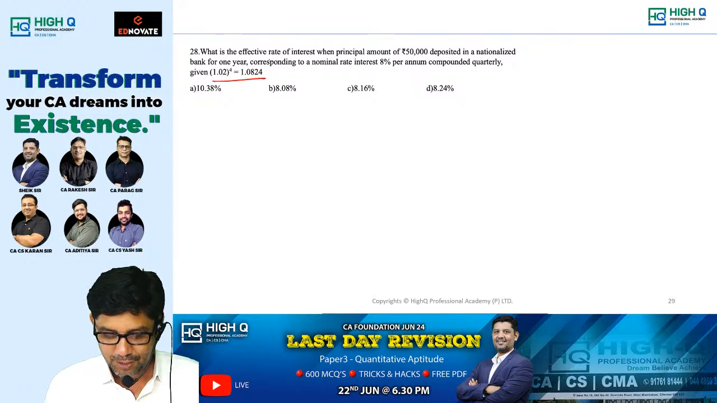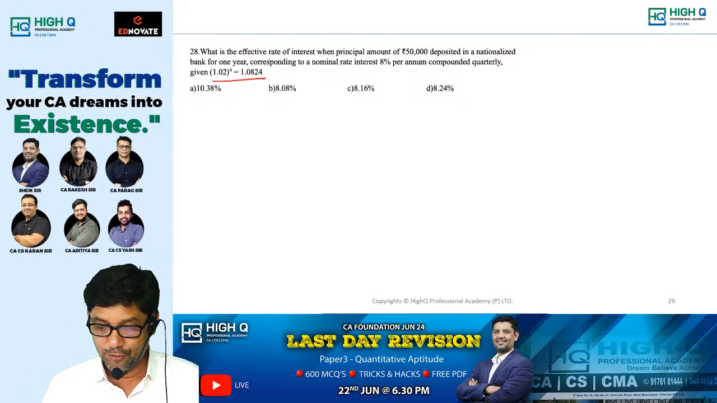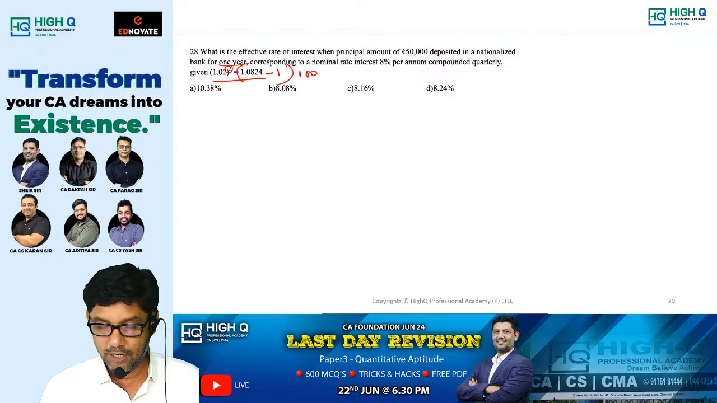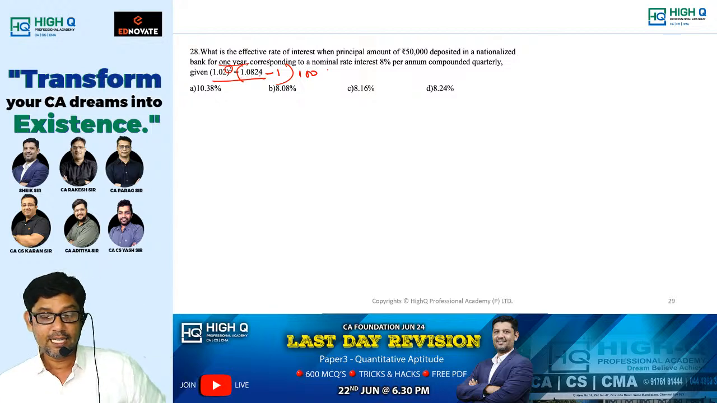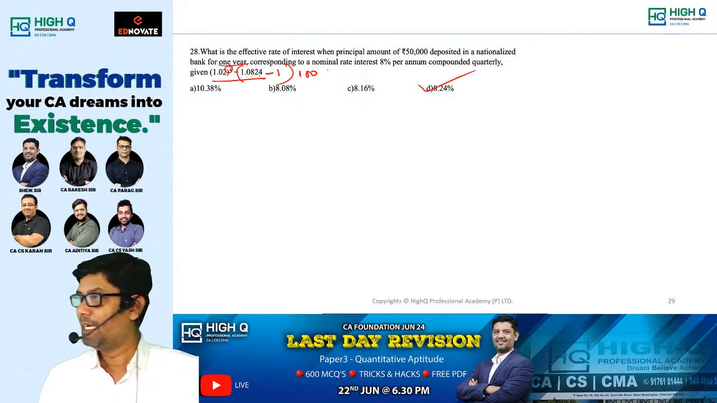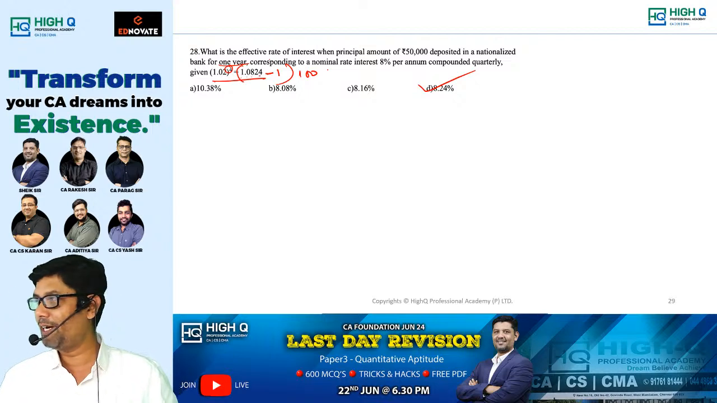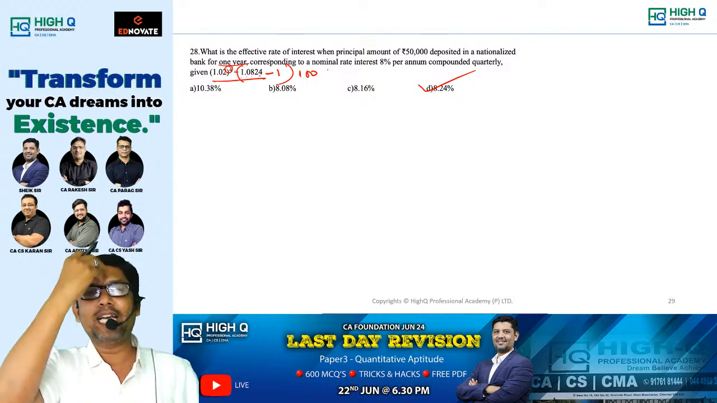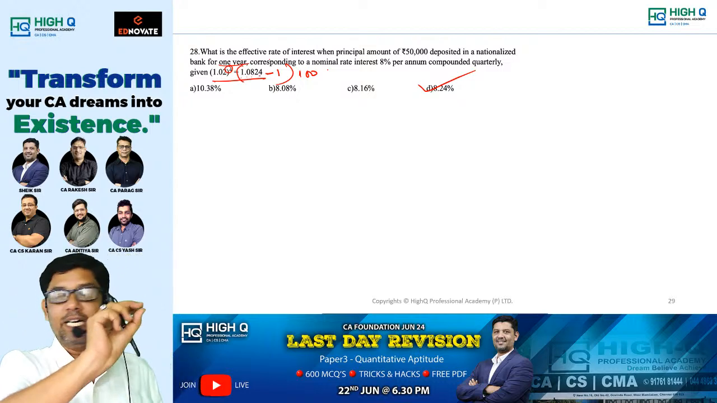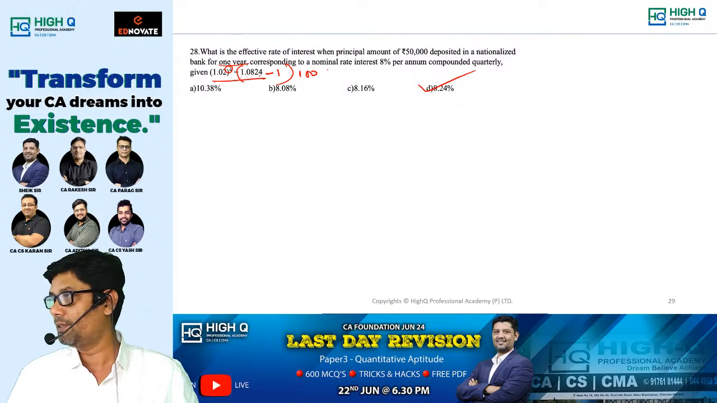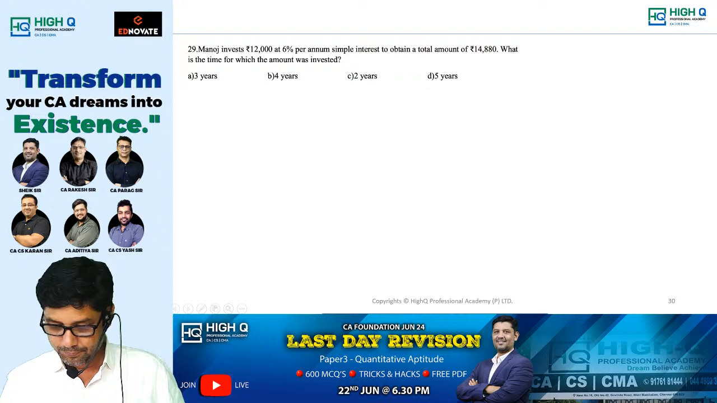See, the value is given: 1.0824, whole power 4, for 1 year only. So look at this. 1.0824 minus 1, into 100. If you do it, you will get the answer. The answer is 8.24. Option D. If that value is given, directly subtract 1 and multiply by 100. That is your effective rate of interest. No need to read the entire question. By reading the first line, I am getting the answer. I did not even read the full question. This is the approach. Next.